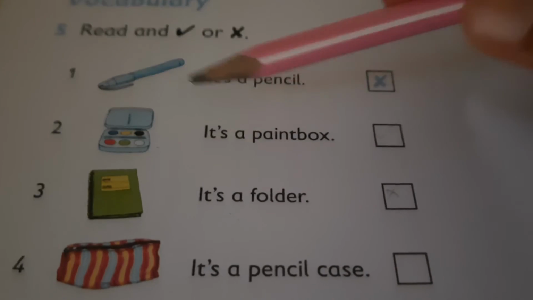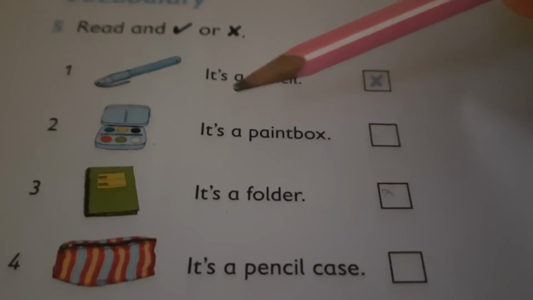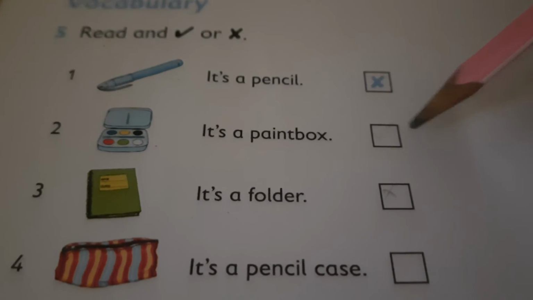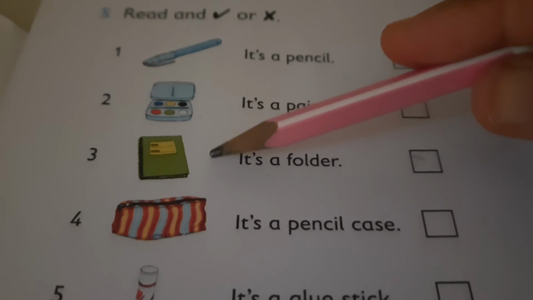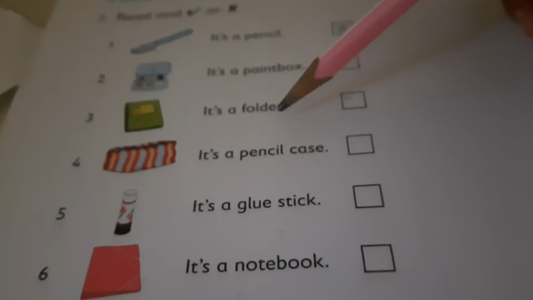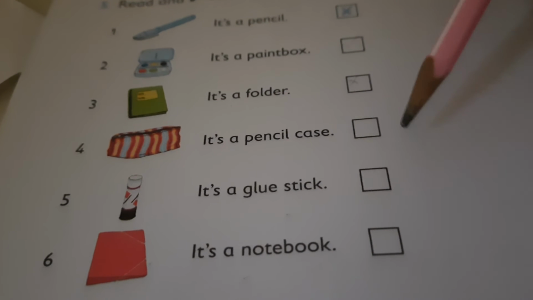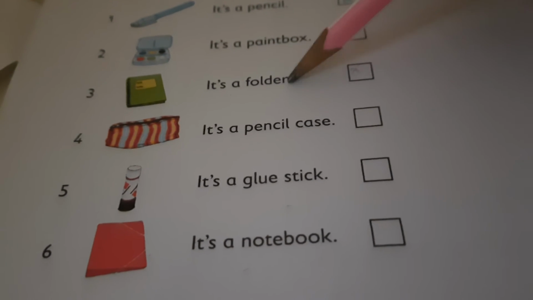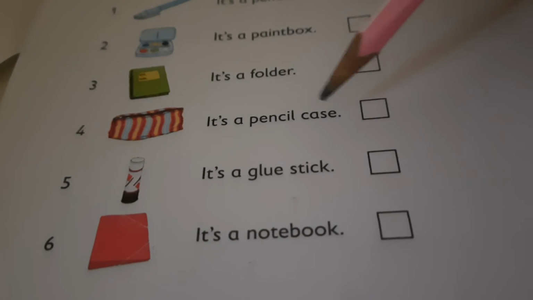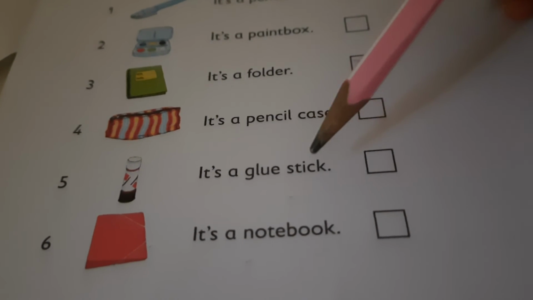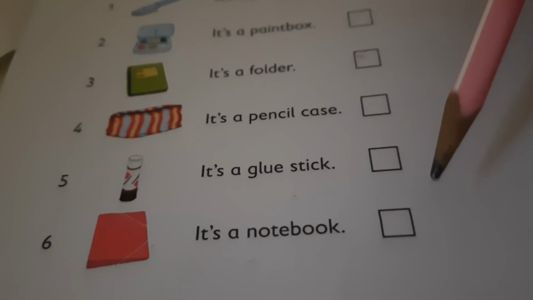It's a paint box, and here it's given, it's a paint box. So here what you will put? You will put a tick mark. Now you are going to see the things, you will read the sentences and you will put a tick mark. It's a folder. So whether right or wrong, that you will do. यानी ये आपको करना. It's a pencil case. It's a glue stick. It's a notebook.